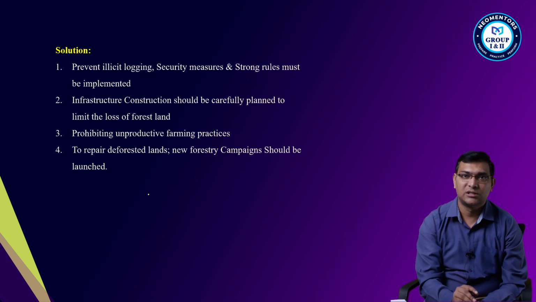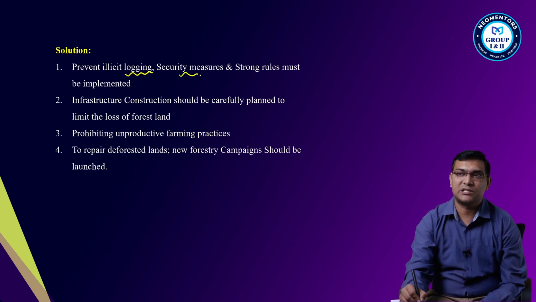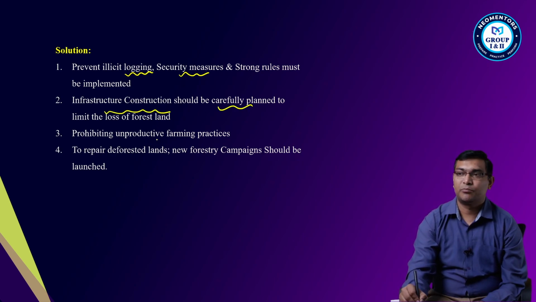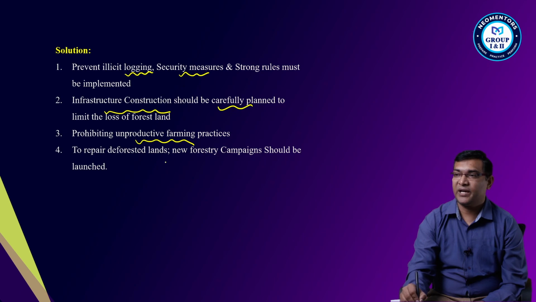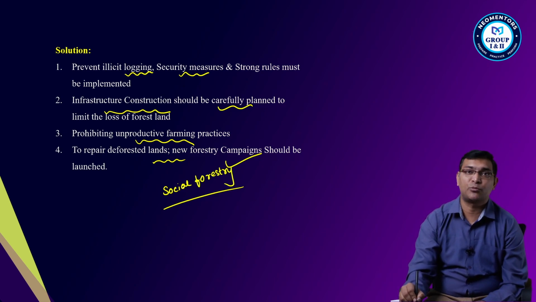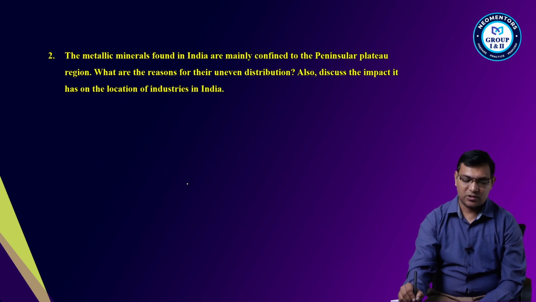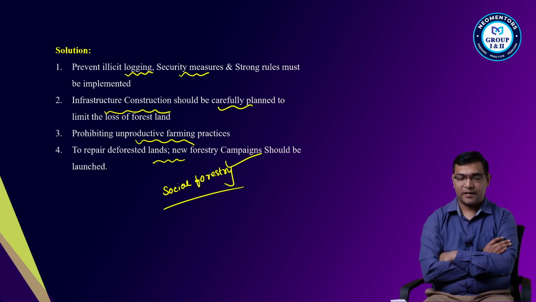What is the solution? Preventing illicit logging, security measures, infrastructural construction should be carefully planned, prohibiting unproductive farming practices like shifting or jhum cultivation. To repair deforested land, new forestry, social forestry, or campaigns, awareness programs have to be brought. Okay, so these are your solutions with regard to deforestation, right?